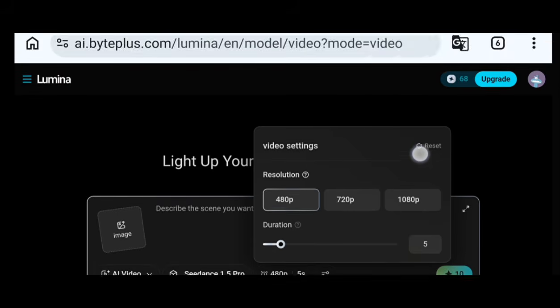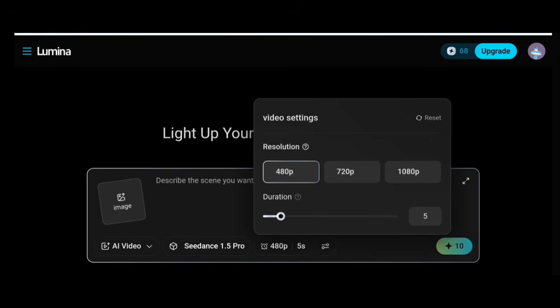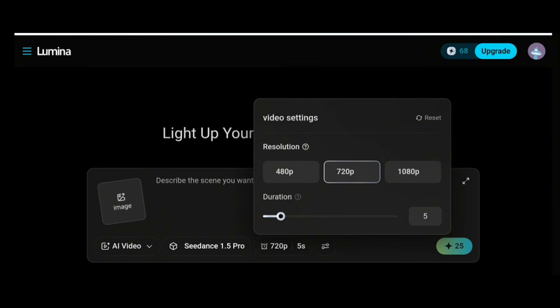Now the resolution is 480 pixels. If you want to increase it, it will cost 25 credits, but I'll leave it at 480 pixels because you're going to edit it inside CapCut in the first place, so there's no point. 480 pixels is okay. So that's for that.